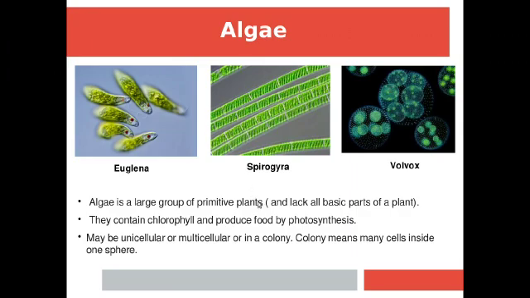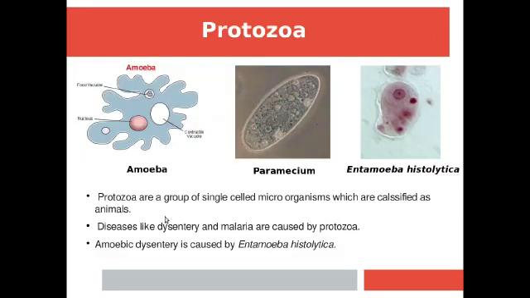So, what does a colony mean? A colony means many cells inside one sphere. Now, protozoa. Protozoa are animals. These are the first group of animals. So, protozoa is a group of single celled microorganism and they cause mostly diseases.